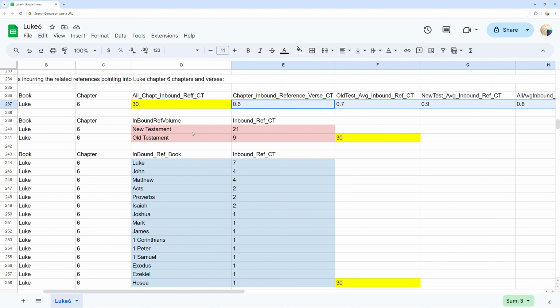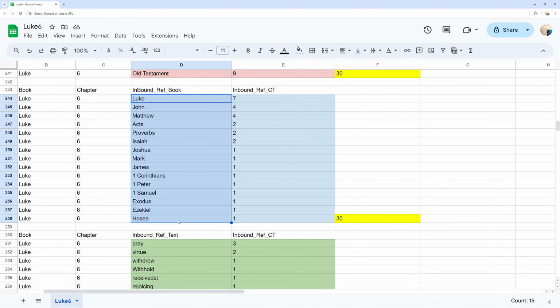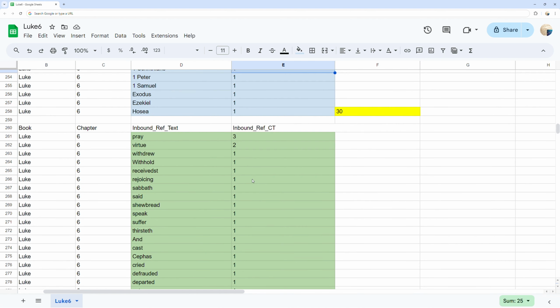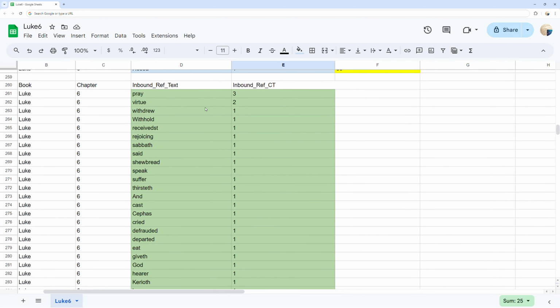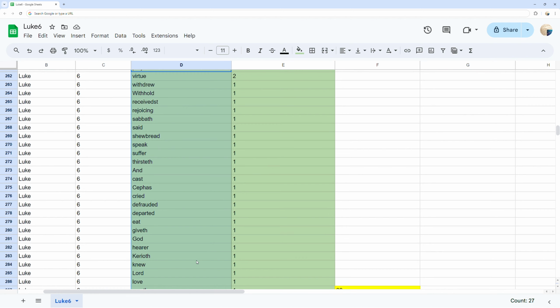In red, you can see the inbound references by origin source of either Old Testament or New Testament ordered by counts. In blue, you can see the 15 inbound references into Luke chapter 6 verse references by origin Bible books Luke through Hosea ordered by counts. In green, you can see the 27 words that incur the related inbound reference counts into Luke chapter 6 from other Bible verses ordered by the count used.